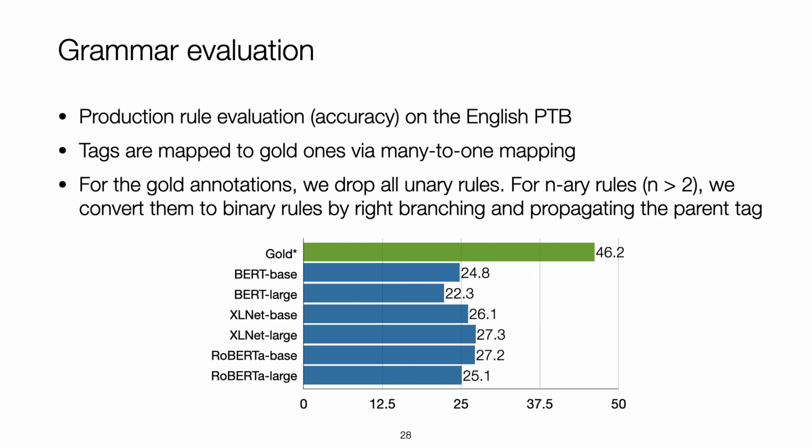We also evaluate the production rule accuracy on the English treebank. Tags are mapped down to gold ones via many-to-one mapping. For the gold annotations, we drop unary rules. For n-ary rules, where n is greater than 2, we convert them to binary rules by right branching and propagating the parent tag. The figures show that PCFGs learned from the pre-trained transformers lag behind the PCFG learned on gold trees by a large margin. This makes sense, as presumably the tree structures heavily affect non-terminal learning.